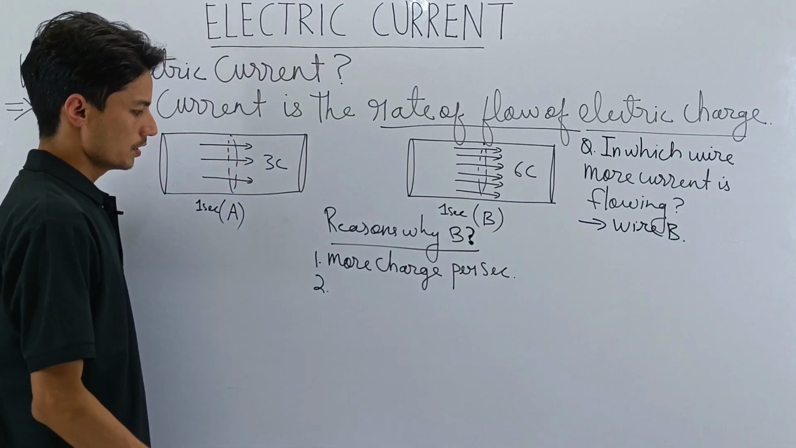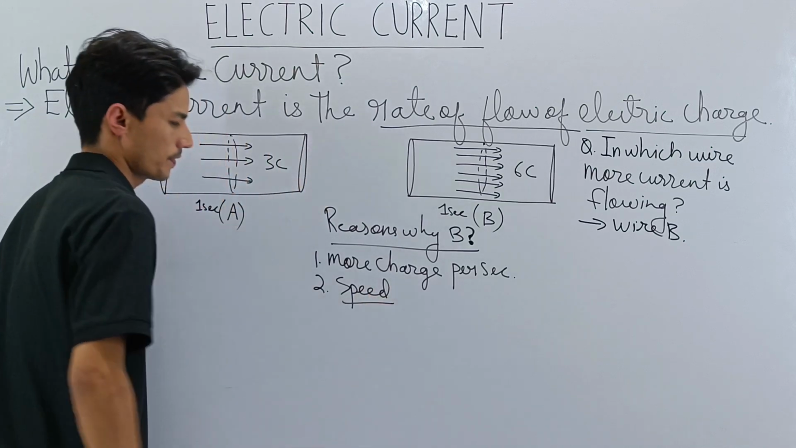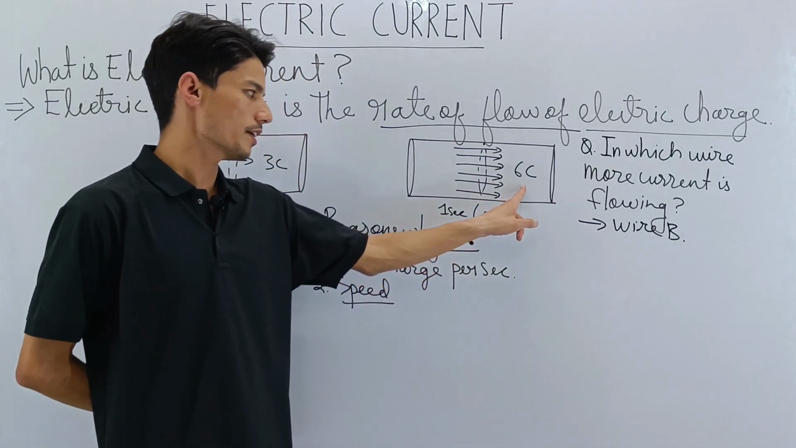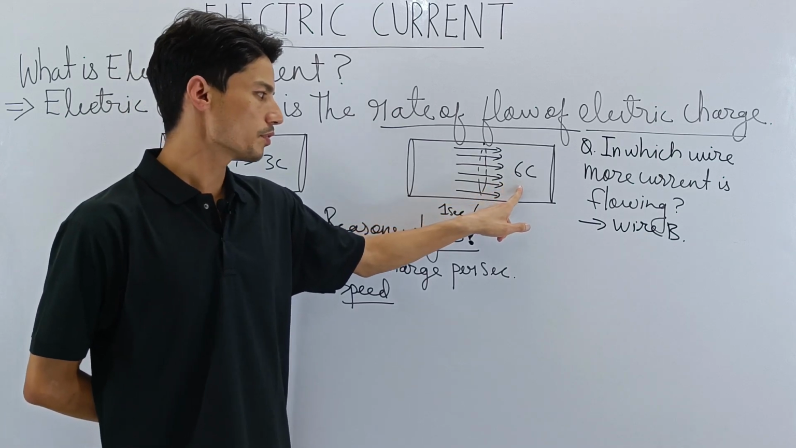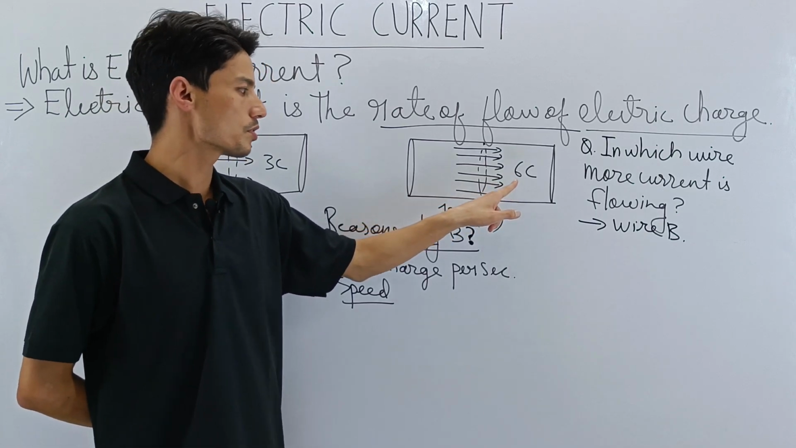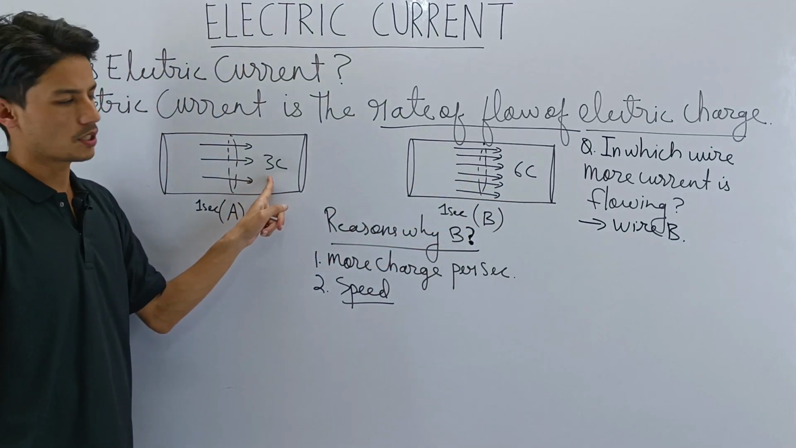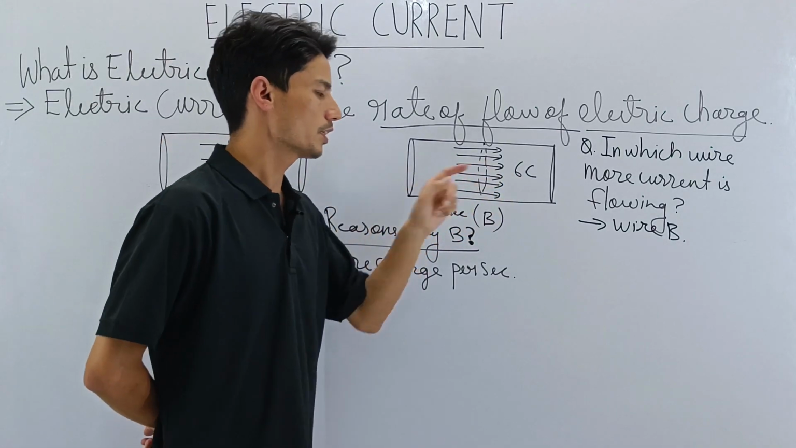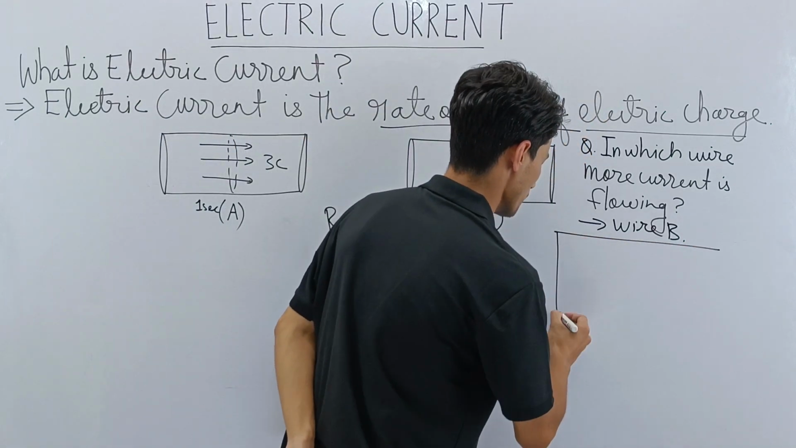Then point number two is speed. Here the speed of the electrons is fast, whereas the speed of the electron here is slow. Now how is it so? Let me explain to you. Remember what I told you earlier, that charge is carried by free electrons.